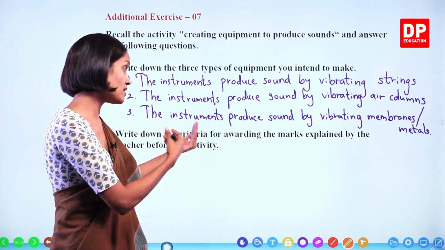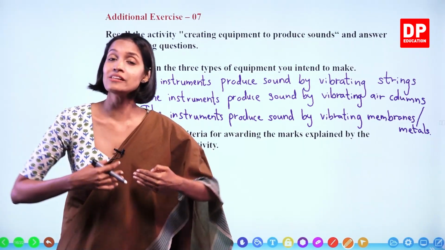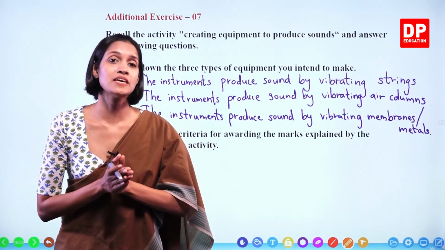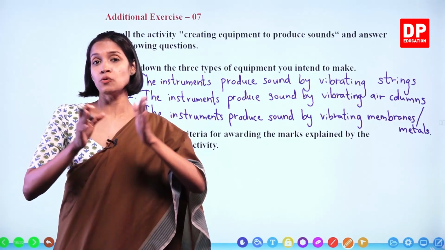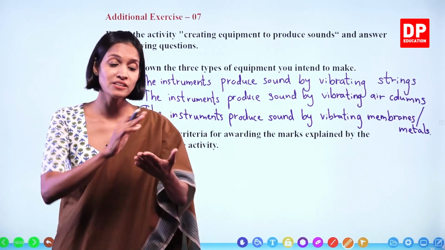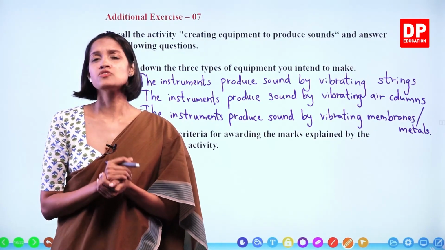Now, if you haven't done this before, your teacher will explain how the marks are given, right? Let's say if 20 marks are given, all the 20 marks are not given to the instrument itself. The teacher will observe certain things. So what are the things?